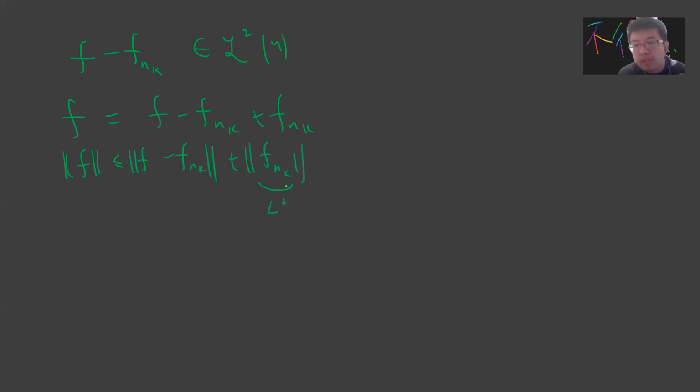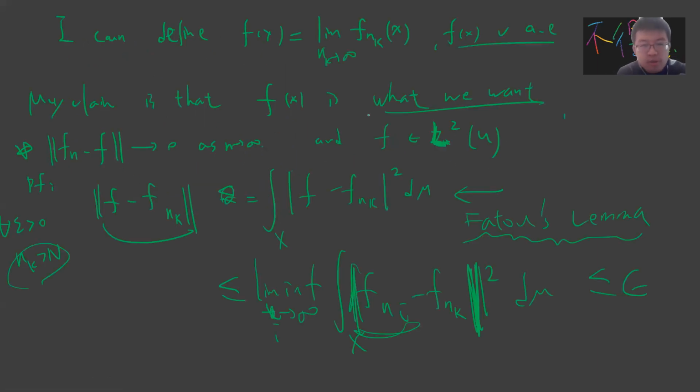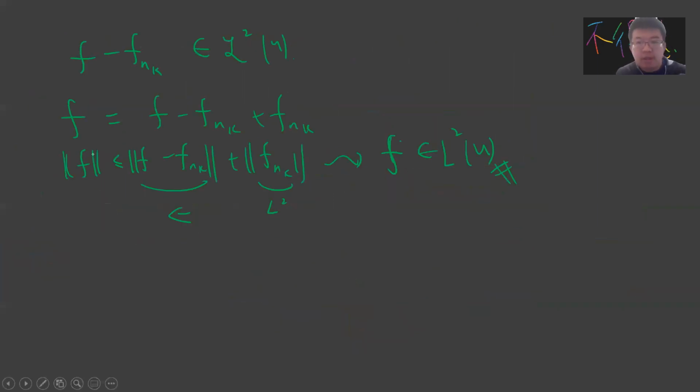For large enough k, this can be arbitrarily small, so f belongs to L2. Okay, so the rest is just showing that for any n, ||f_n minus f|| can be arbitrarily small. And this is trivial, right? Because you just find something which is large enough.